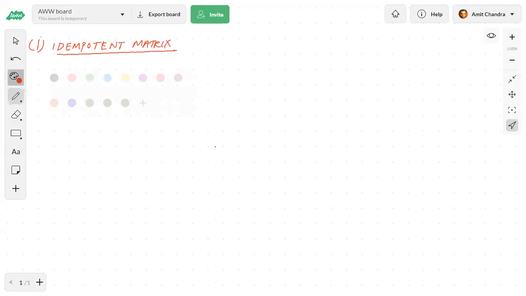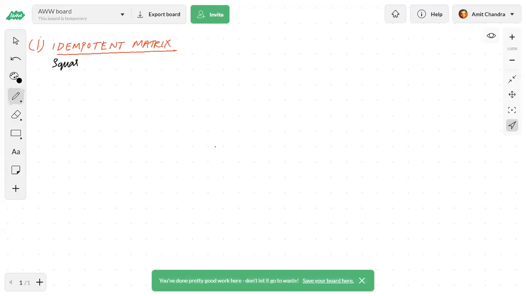Okay, so I'll give you the definition first, then I'll explain. This is a kind of square matrix.